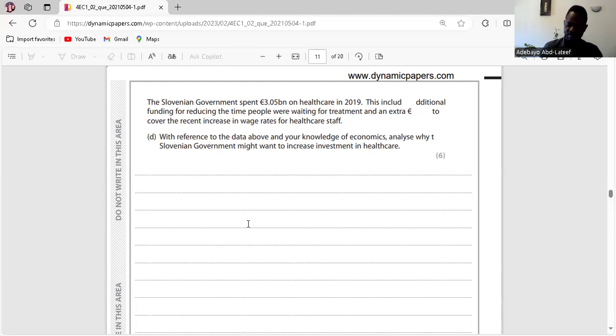I have a question. Yes, sure. If there was a disadvantage in the situation, what would it be? One of the problems about improved healthcare is that it's about government spending. There's opportunity cost. But most of the time, healthcare is something that is important, though there's always going to be opportunity cost.